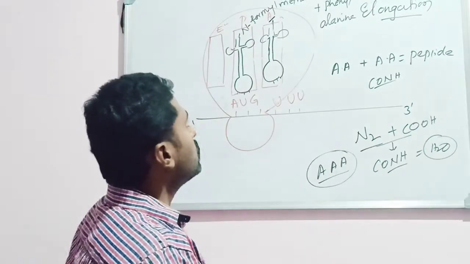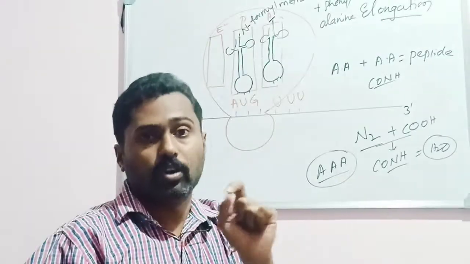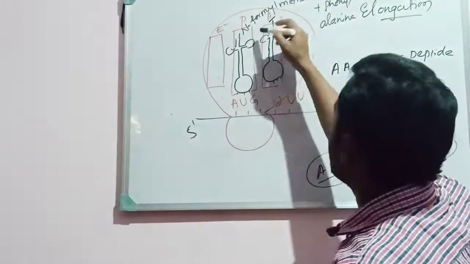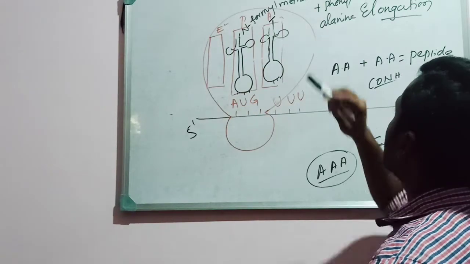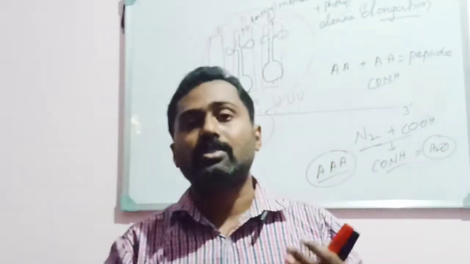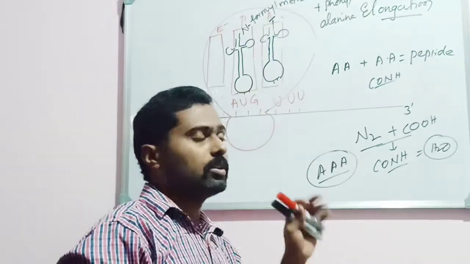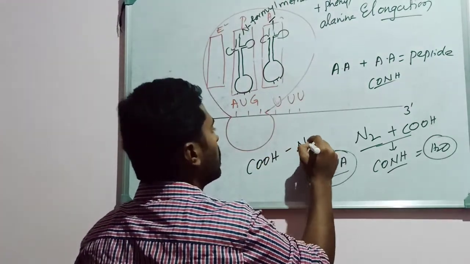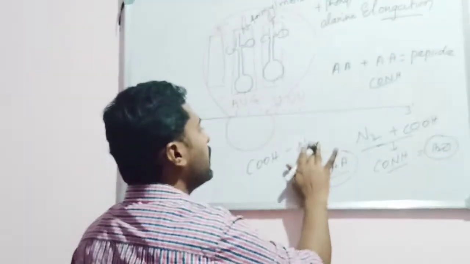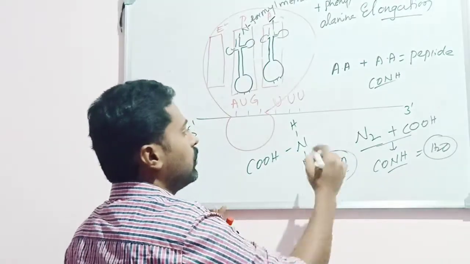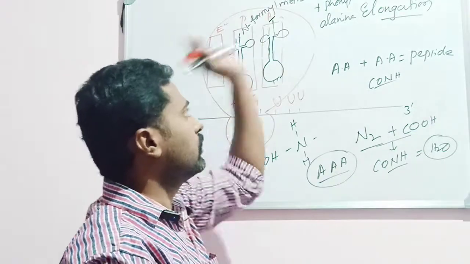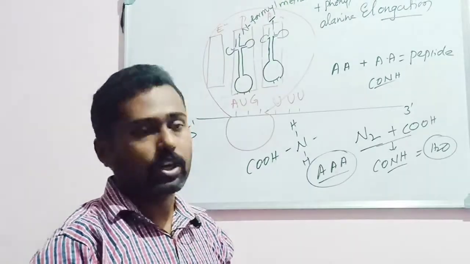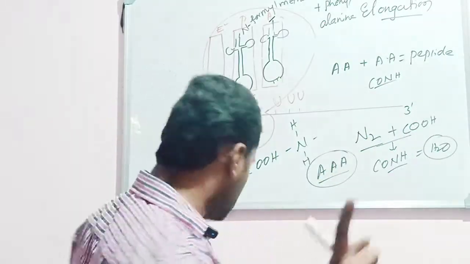So that is the first peptide bond, the first bond produced between the two amino acids, between methionine and phenylalanine. An amino acid has two terminals: one is COOH, the carboxylic terminal, and the other is the amino terminal. The amino terminal of methionine bonds with the carboxylic terminal of phenylalanine, forming a CONH bond with the elimination of one water molecule. So that is the first peptide bond.